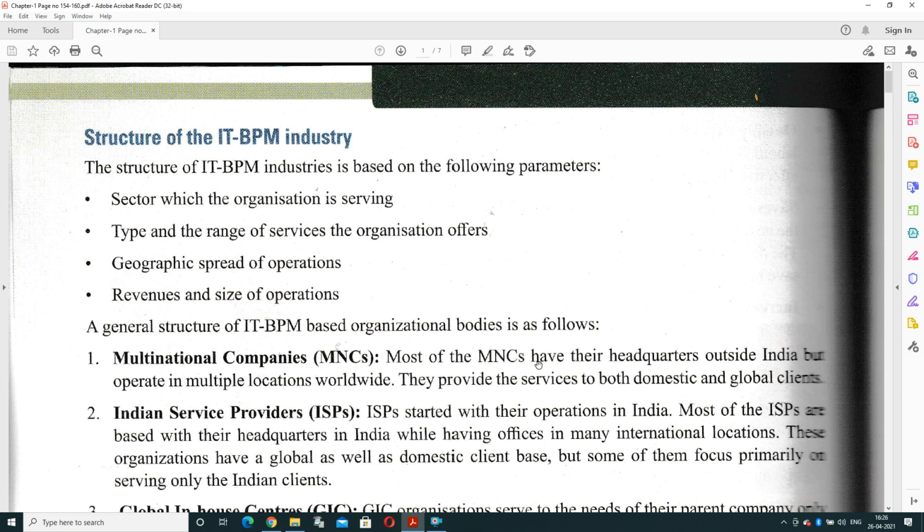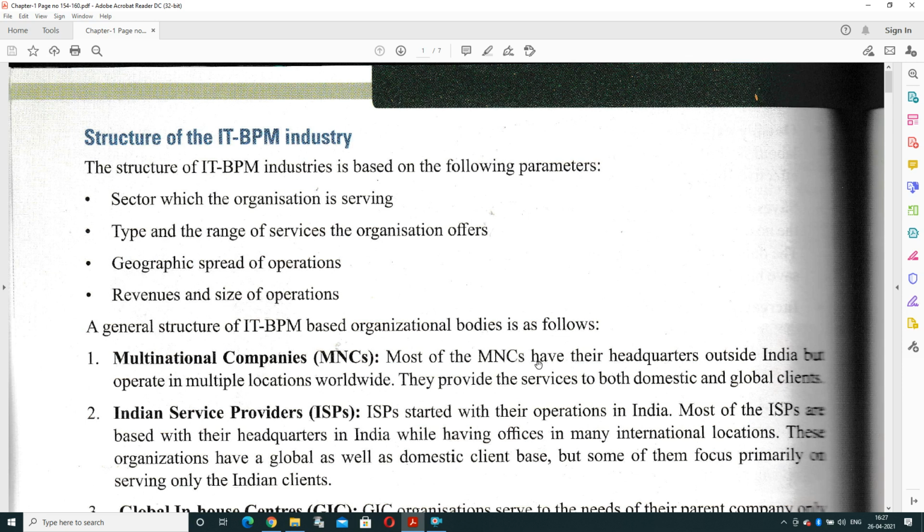Because when any organization plans for managing any business, business management planning or business process management is performed on the basis of size, location, type, range, and the area in which we are doing the business. It depends upon all such parameters.